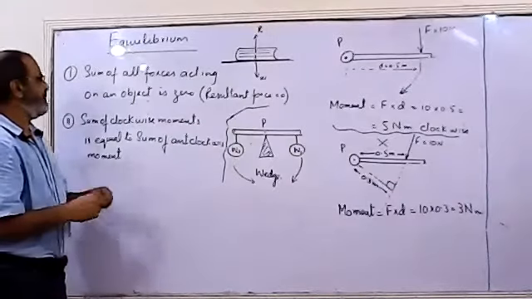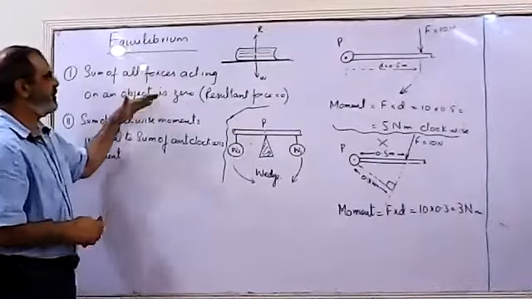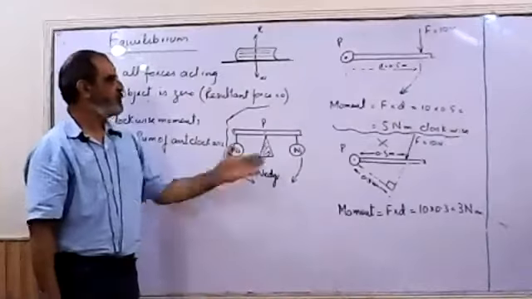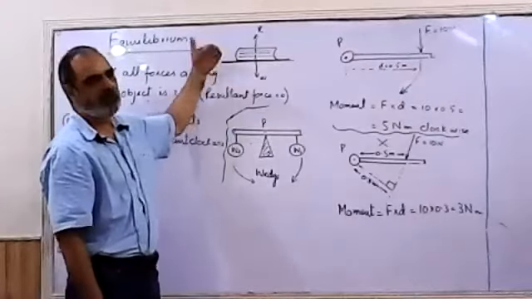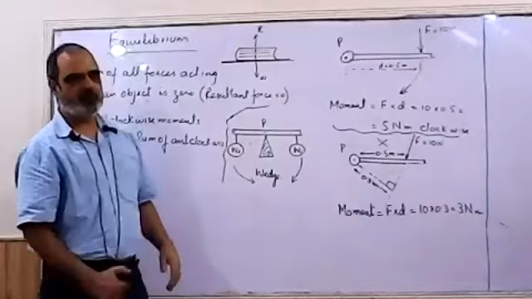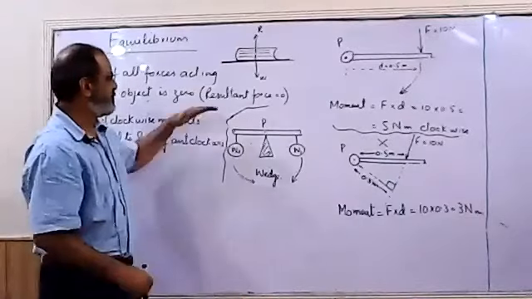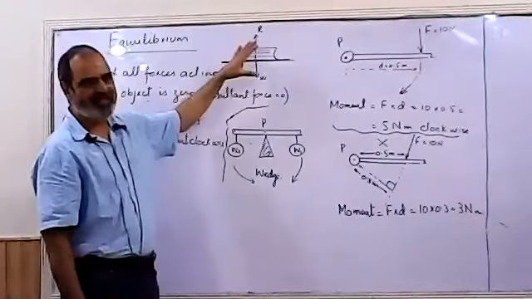so we have two conditions for a body to be in equilibrium. One is that the sum of all forces acting on an object is zero. We have considered the example of a book. Two forces are acting, weight is downward, reaction of the table is upward, both are equal and opposite, cancel each other, the resultant force is zero, we say the book is in equilibrium.